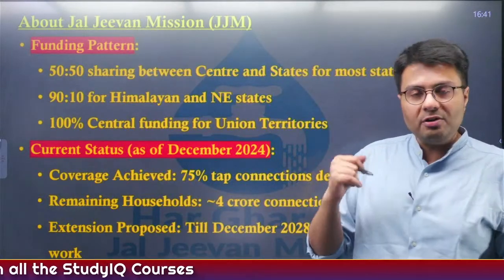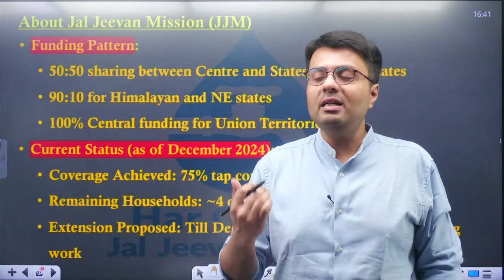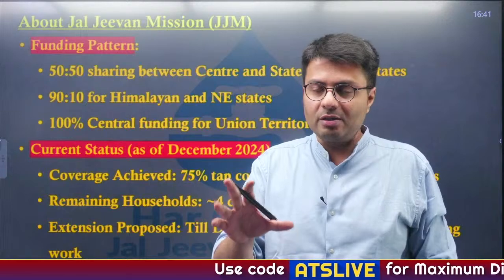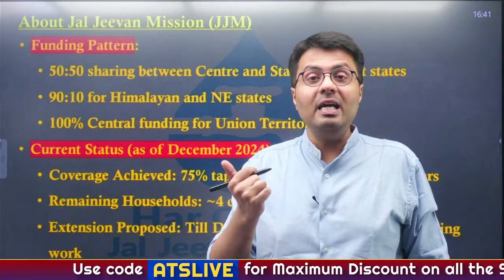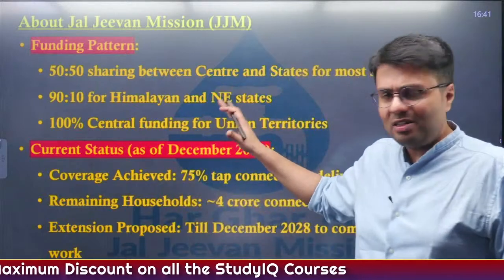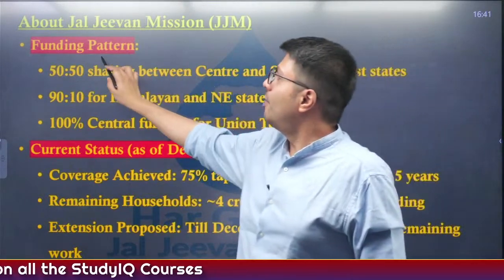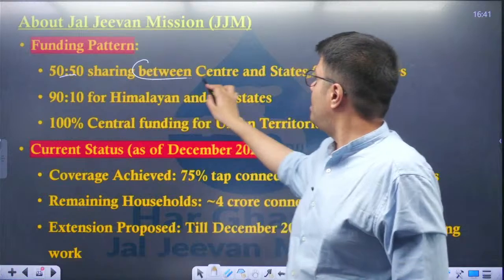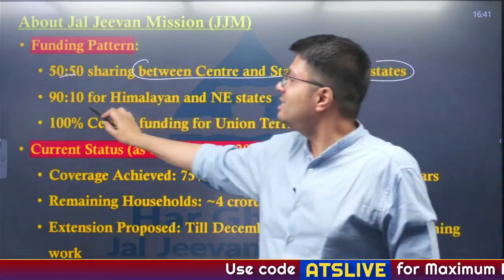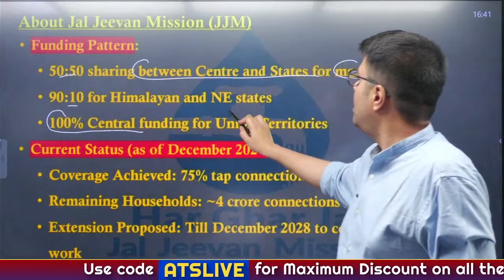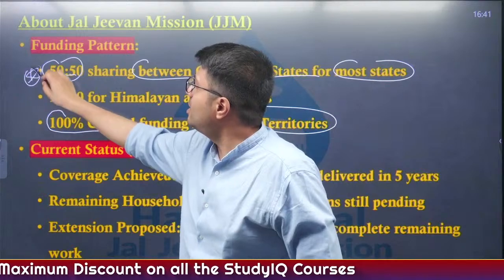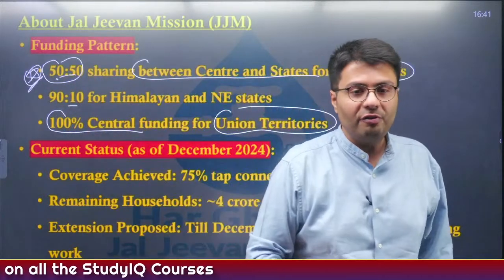I've told you in centrally sponsored schemes, the funding pattern is 60% of the funds is provided by union government, 40% is provided by state governments. Whereas for central sector scheme, 90 or 100% of the funding is provided by the union government, and this is somewhat different for Jal Jeevan Mission. Funding pattern is 50-50 for sharing between center and states for most of the states. For Himalayan states and northeastern states, it is 90-10, whereas 100% of central funding is provided to union territory. So this is what you have to remember, that it is not 60-40 in this case, it is 50-50.